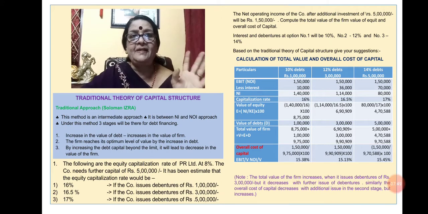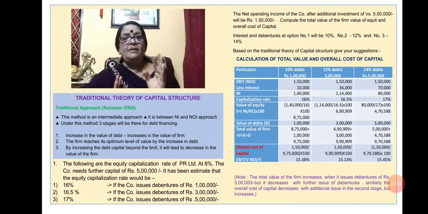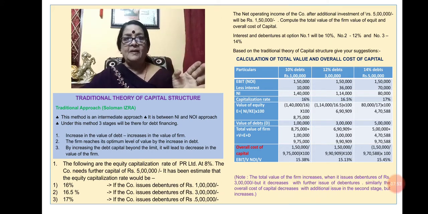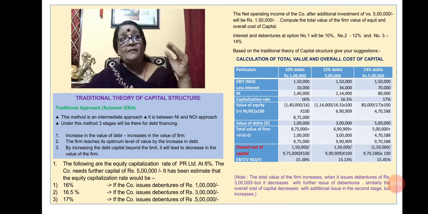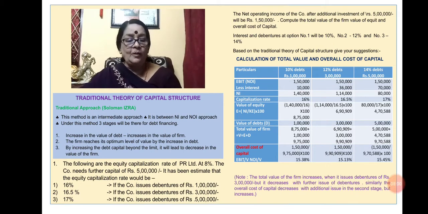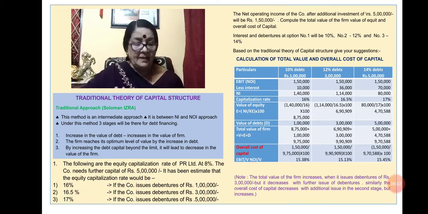So the optimum level we can say is when we issue debentures between 3 lakh to 4 lakh rupees. From 4 lakh to 5 lakh, there will be an increase in the cost of capital. So the optimum level of issue for the firm will be around 3 lakh rupees under the traditional theory of capital structure. Hope you have understood from this example. So again, go through the example with different percentages, then you can understand what is the optimum level.